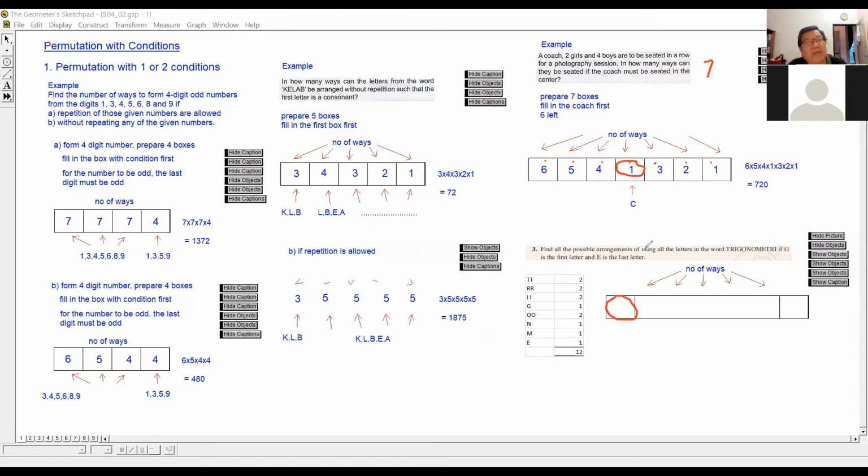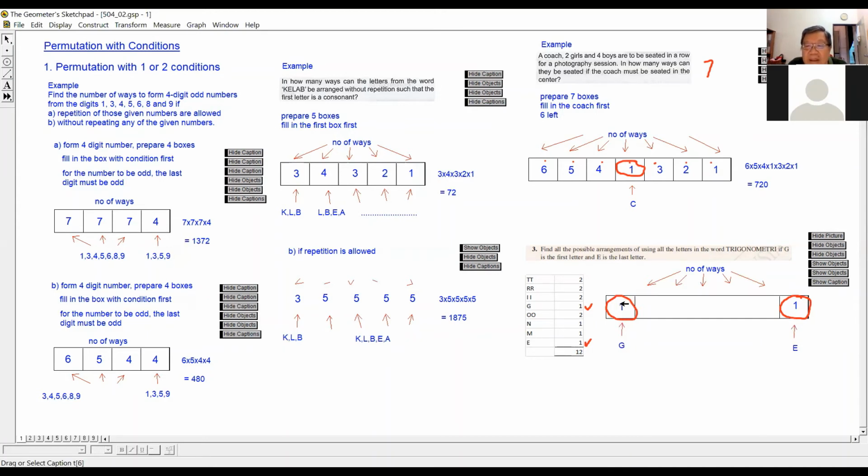How many G's are there? 1 G or 2 G's? 1 only. So how many ways of filling up this box? 1 only. Then they say the last box here, you must fill up with the letter E. How many E's are there? Again, you look at the table here. Only 1 E. How many ways of filling up the last box? 1 also, correct.